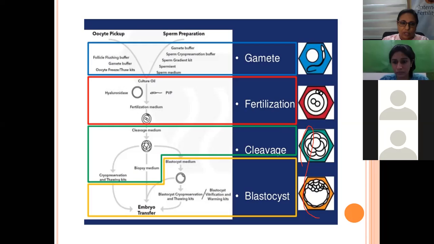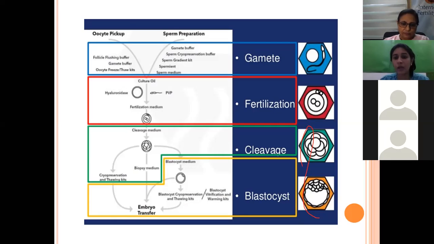Finally, what you require is a fertilization medium, and if you are not doing an ICSI, you are putting it in a FERT medium. But if you are planning an ICSI, then we have to denude the egg by using a hyaluronidase. And for the sperm, we'll be using a PVP to immobilize the sperm, right? So as far as medium is concerned, here we have used a follicle flushing medium, and then we use a FERT medium the next day, right? Yes, ma'am. Go on, Angel, go on.